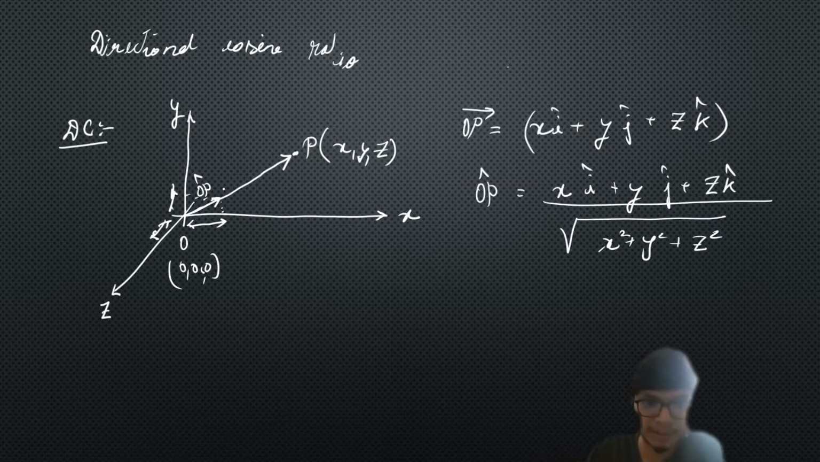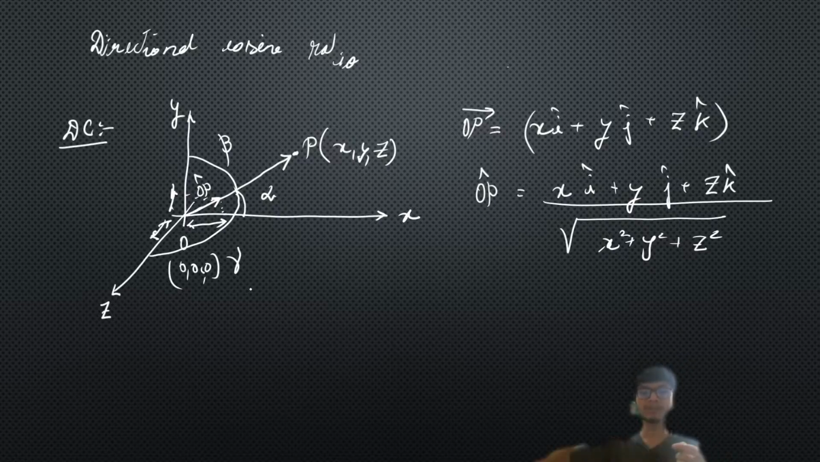Let us say this particular vector makes an angle alpha with the x-axis, beta with the y-axis, and gamma with the z-axis. Try to understand this. This is a 3D axis. If this is the vector OP, the angles the axes make with this vector are the given angles alpha, beta, and gamma with the respective axes. Is it clear?